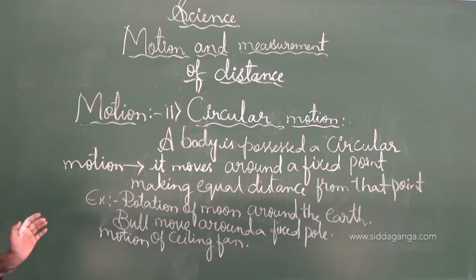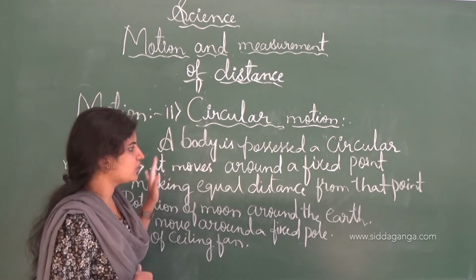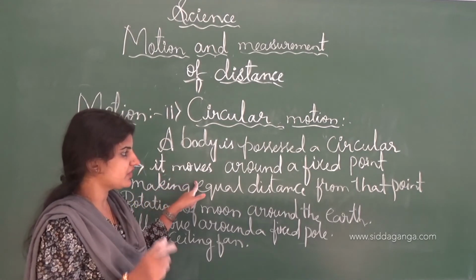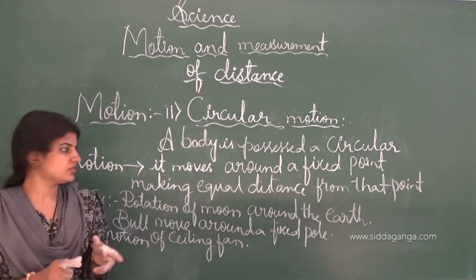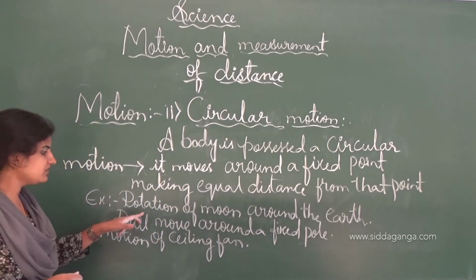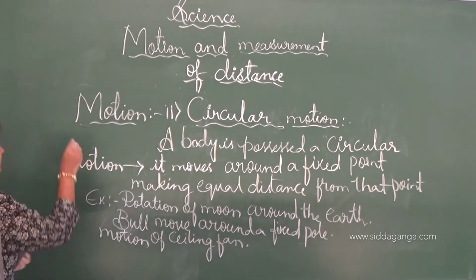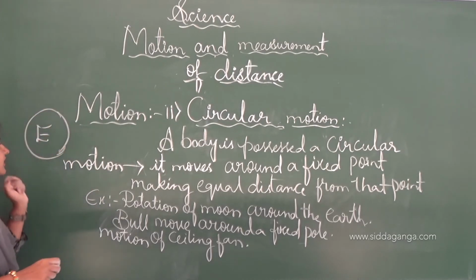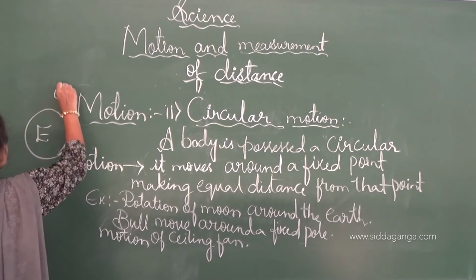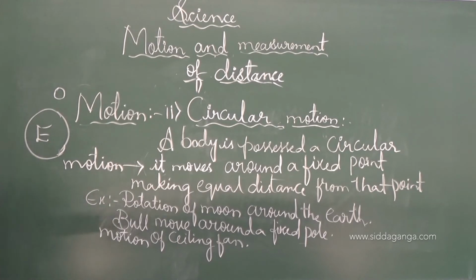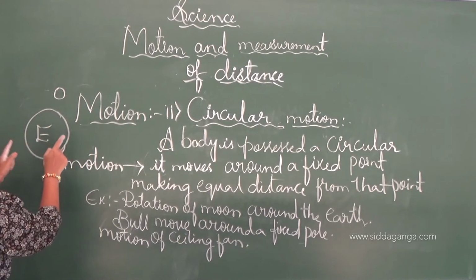See, a body is said to have circular motion only when it moves around a fixed point, making equal distance from that point. Example is the rotation of the moon around the earth. Consider this is our earth, I will write the symbol E here, and the moon moves in a circular way around this fixed point, keeping the earth here.